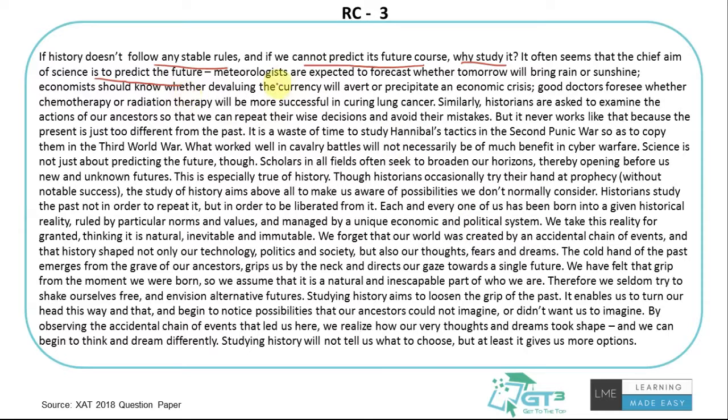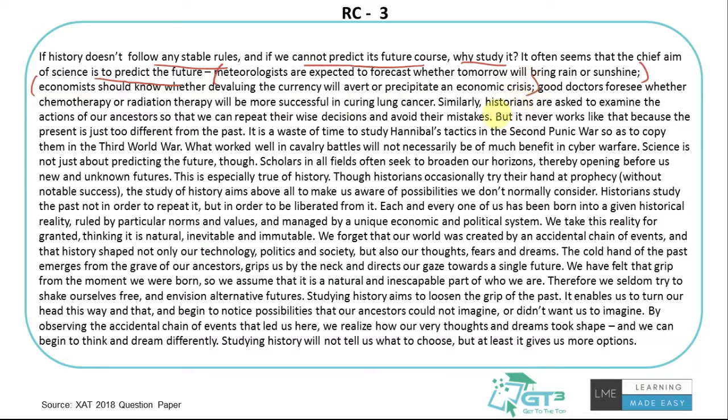Then he's saying meteorologists are expected to forecast whether tomorrow will bring rain or sunshine. So he's giving one example where they'll forecast whether tomorrow will be a rainy day or sunny day. Then another example, economists should know whether devaluing the currency will avert or precipitate an economic crisis. Will it decrease or increase the economic crisis?